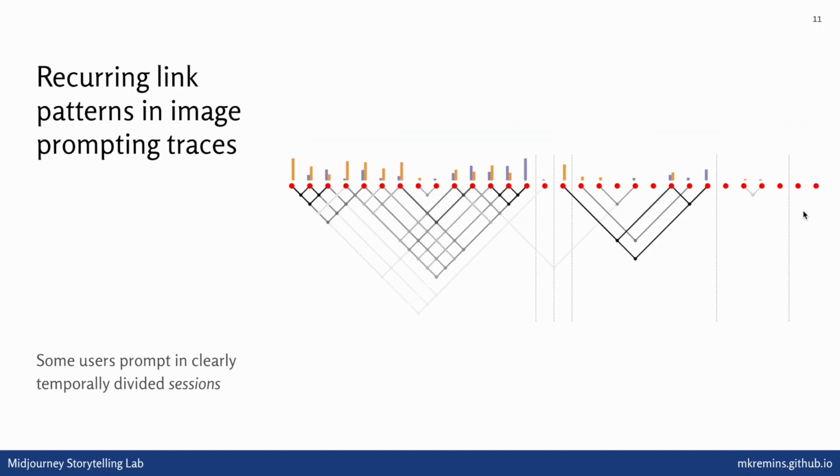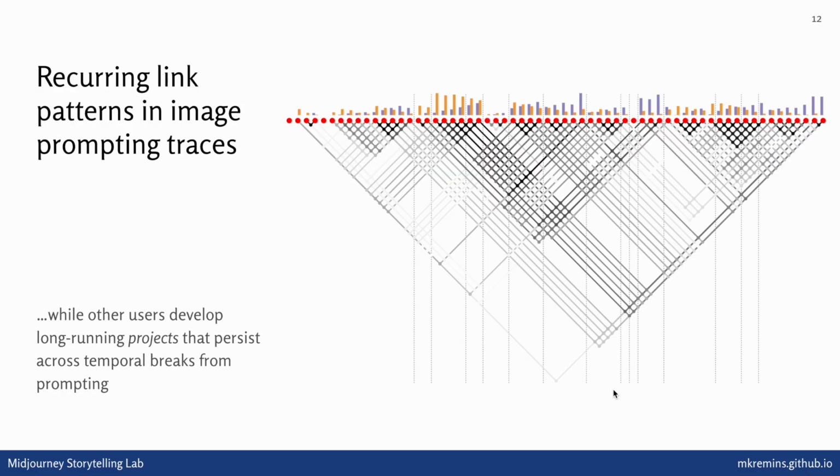Again, looking at these temporal breaks from prompting, we can see that sometimes users prompt in very clearly temporally divided sessions, where when they walk away, it clears out their semantic context and they do entirely different prompting when they come back later on. Whereas some users develop much more elaborate running projects, and they keep coming back to the same ideas over and over again, despite all of these different breaks in prompting that they do.